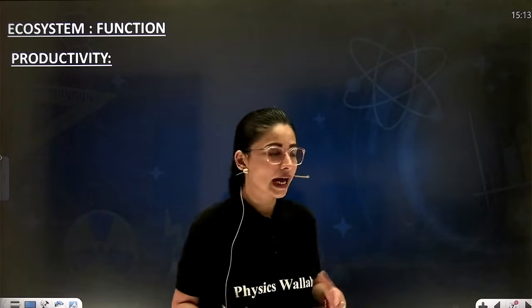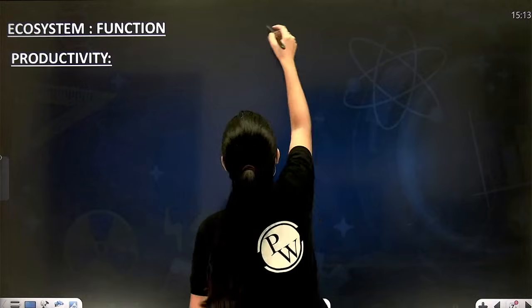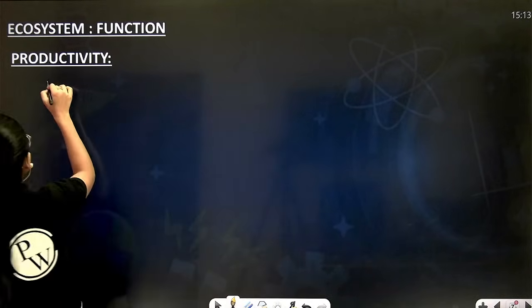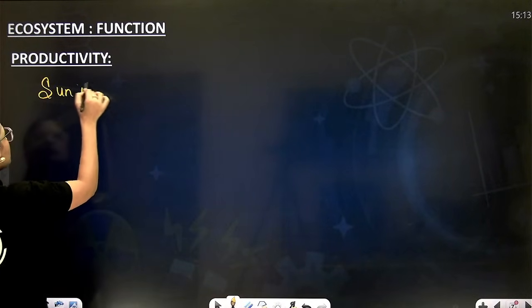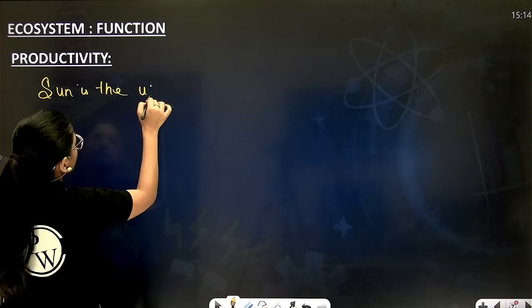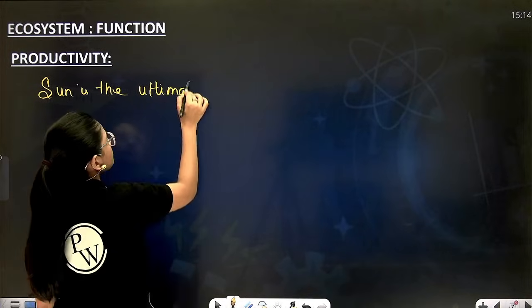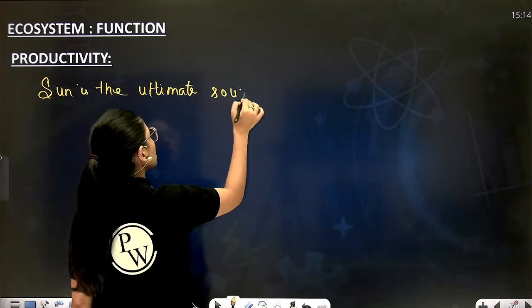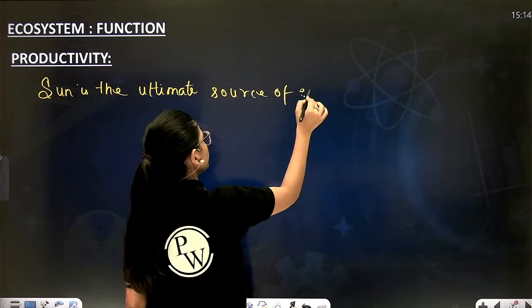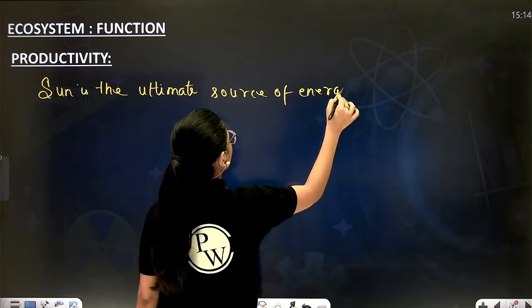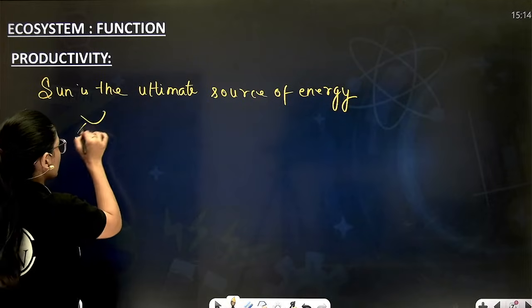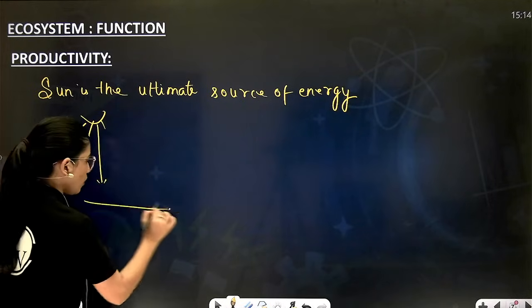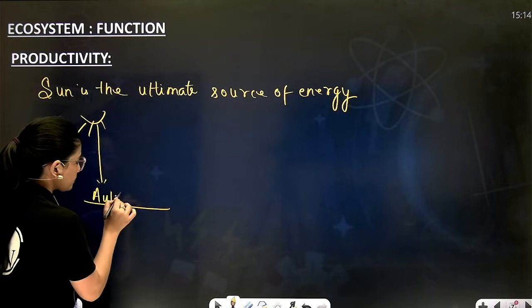Now, the sun is the ultimate source of energy. We all know that. Let's write the first point: the sun is the ultimate source of energy, right? Which is consumed by all autotrophs.